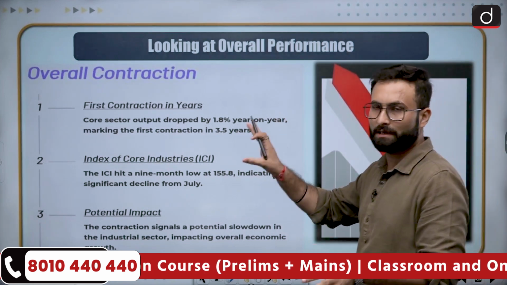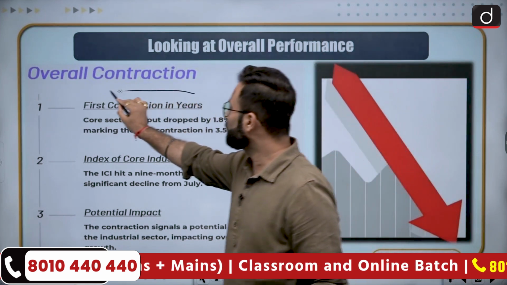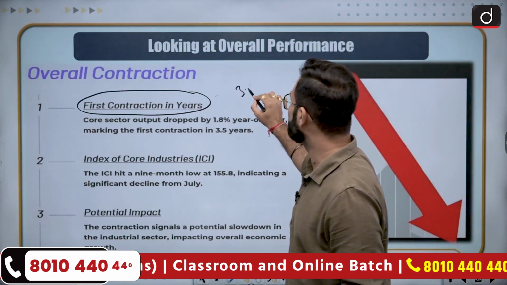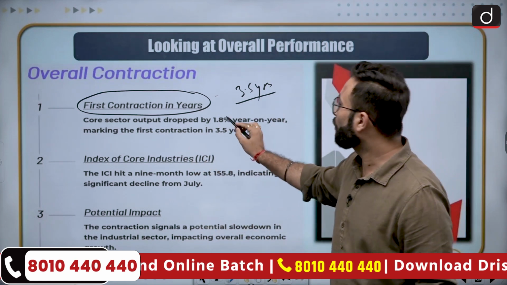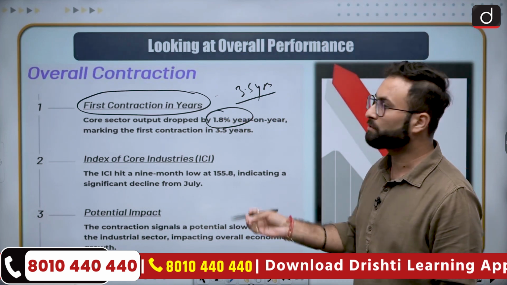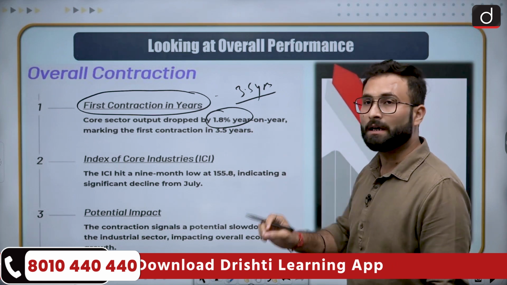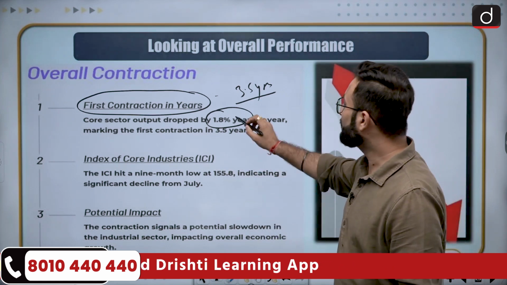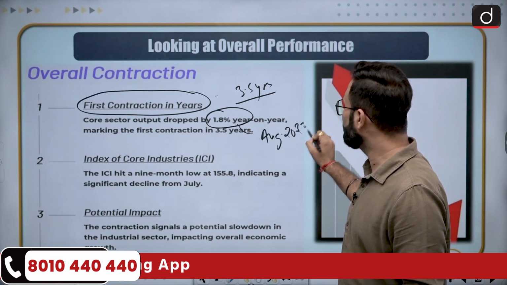So if you look at the overall contraction, here you can see the first contraction in years. Nearly in 3.5 years we have seen for the first time that there was this contraction. Core sector output dropped by 1.8% year on year. With respect to last year, it has contracted by 1.8%. When we are talking about last year, we are comparing it with August of 2023.